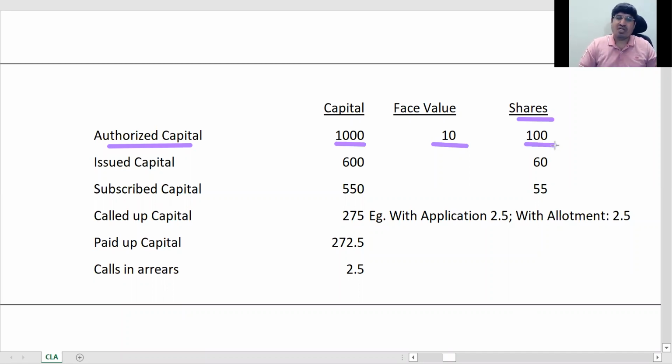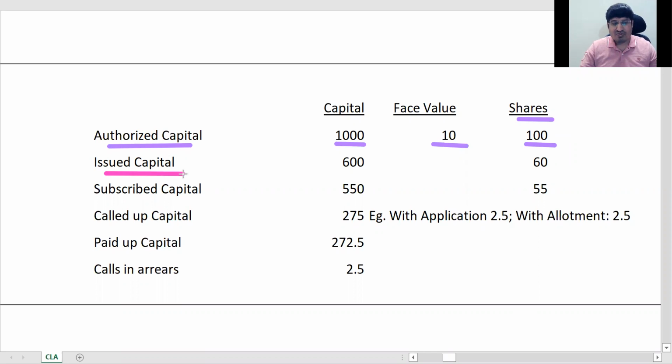Now companies do not issue all shares in the authorized capital at once. Reason being that they might have different businesses. One business they are starting now, so they will only use that much of capital as is needed, right? Otherwise the company will become over capitalized. You don't want to keep more than that capital what is required for the current requirement. Okay, right? So then this is your authorized capital, right? So next is, so what do you want to issue out of this authorized capital?